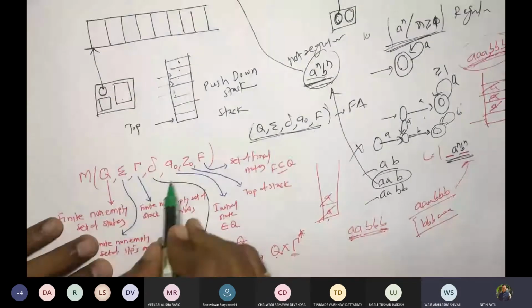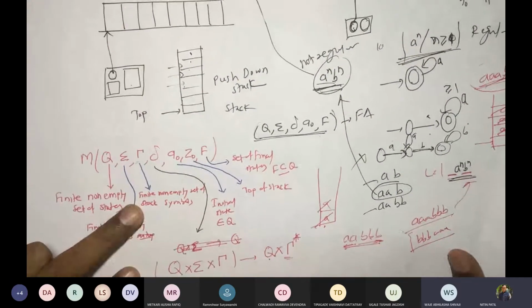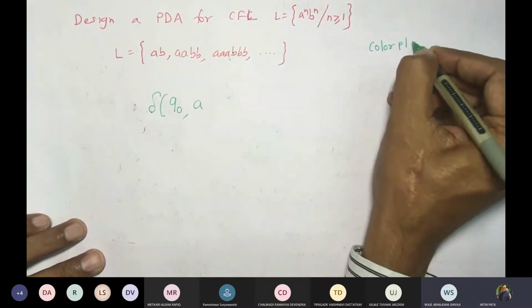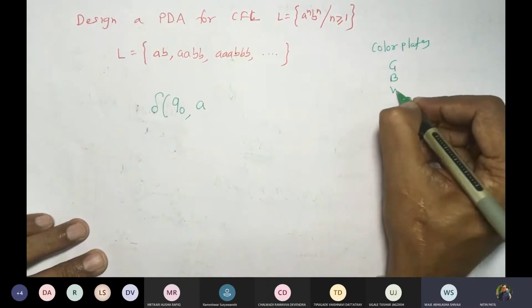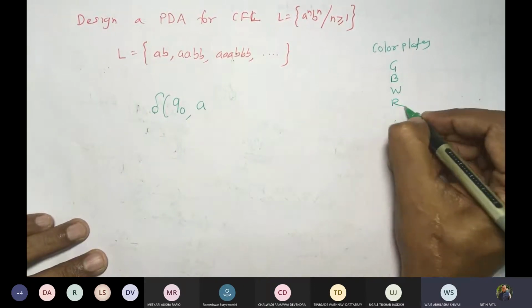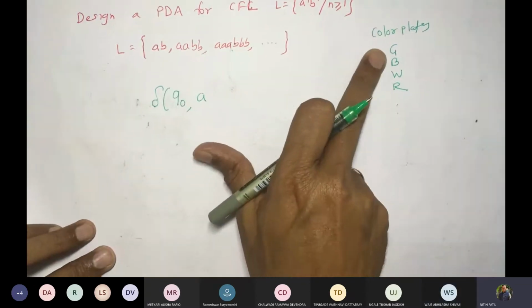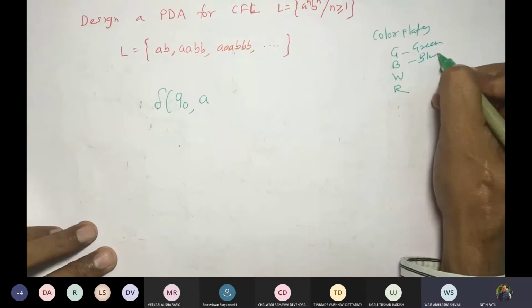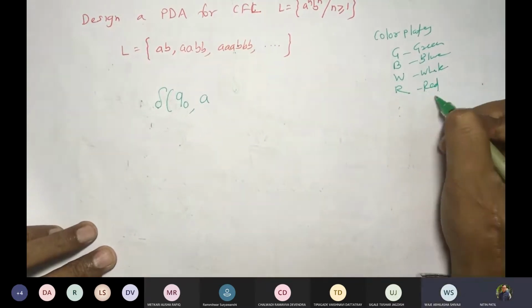As per the definition, we said tau, correct? Tau is a finite non-empty set of stack symbols. So I will assume that there are color plates, for example green, blue, white, then red, and so on. We'll represent those colors by these symbols: green, blue, white, red, and so on.